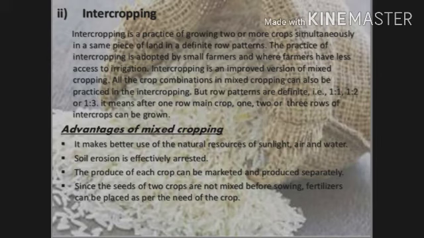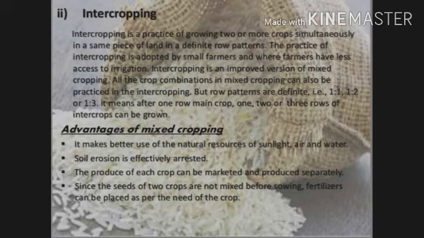Now, intercropping. Intercropping is a practice of growing two or more crops simultaneously on the same piece of land in a definite row pattern. The practice of intercropping is adopted by small farmers, where farmers have less access to irrigation. Intercropping is an improved version of mixed cropping.